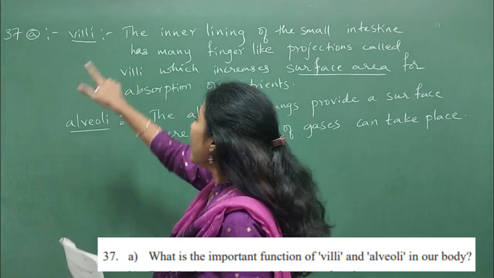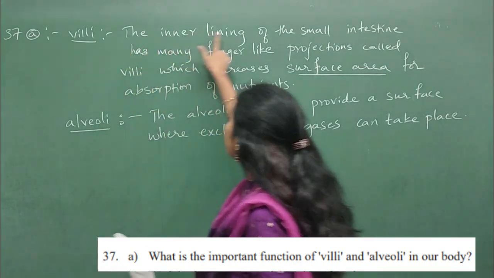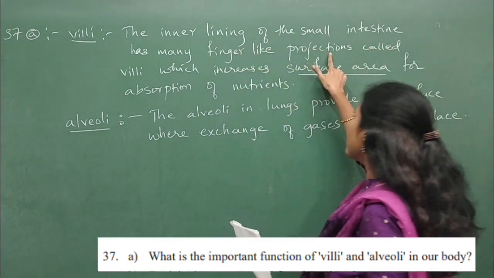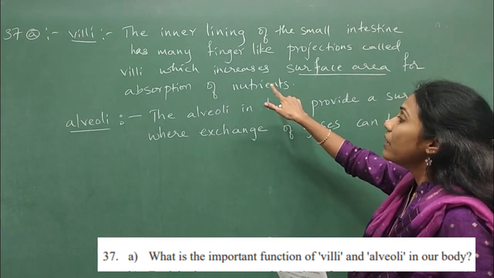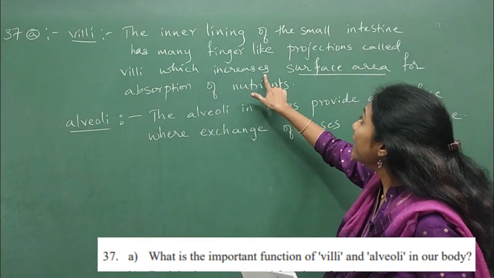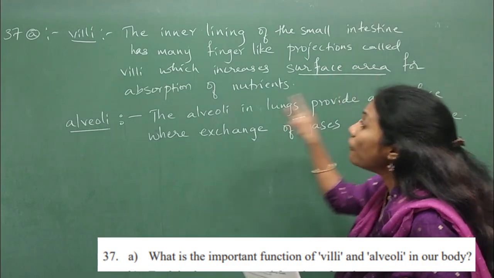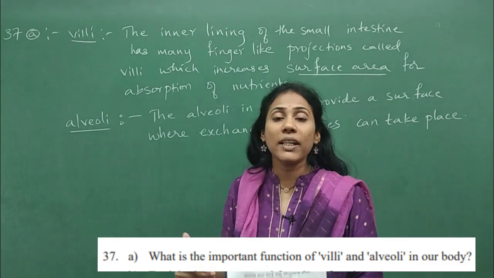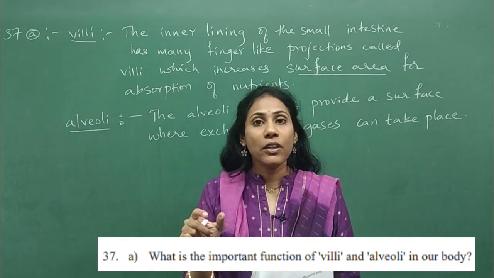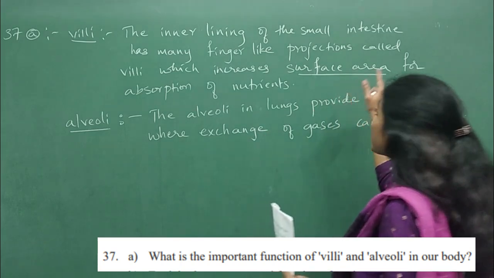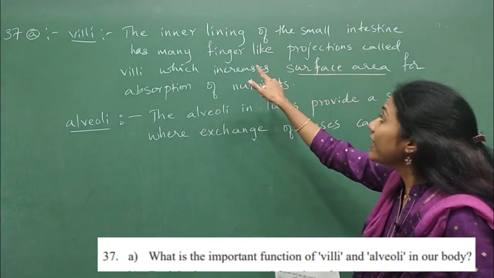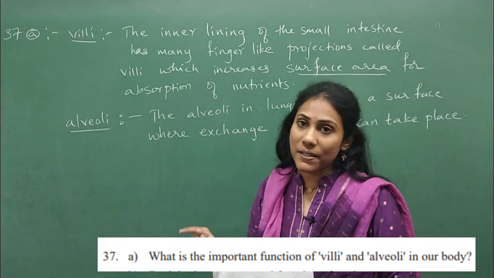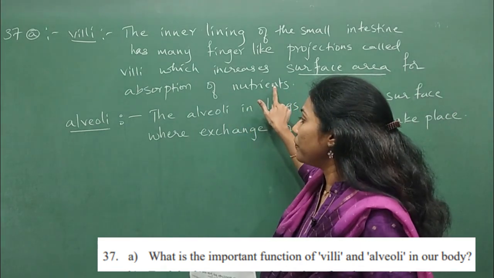So what is a villi? First you write the definition. The inner lining of the small intestine has many finger-like projections called villi. So what is the use of villi? Villi increases surface area for absorption of nutrients. So to absorb more and more nutrients, villi is helpful. So this is the main point that you have to write.